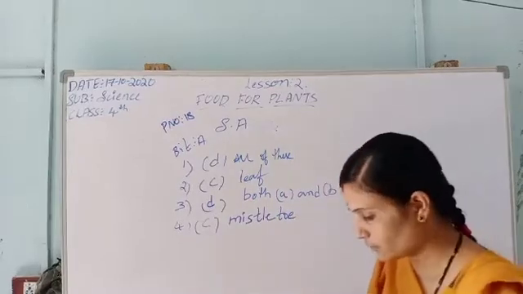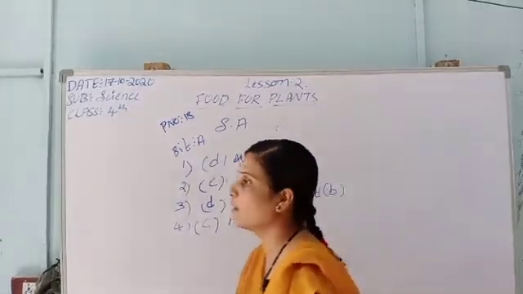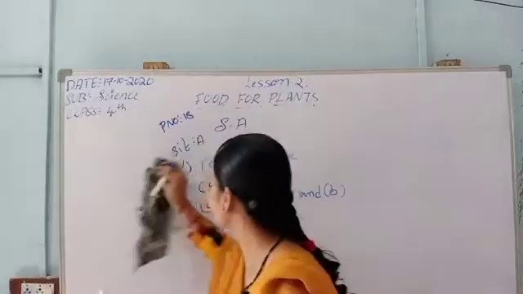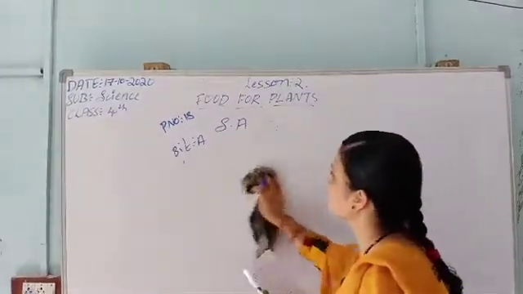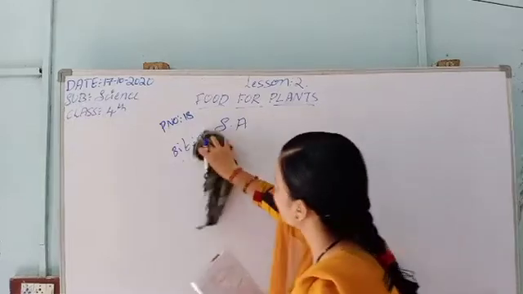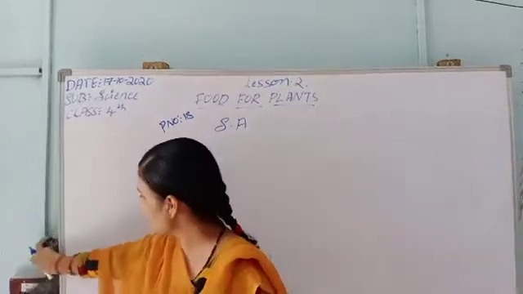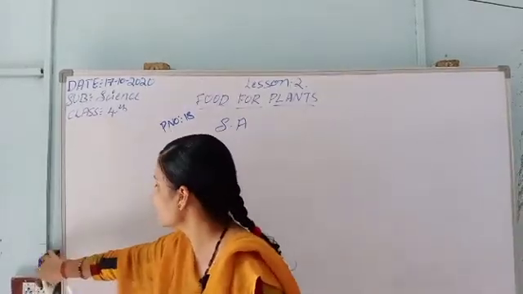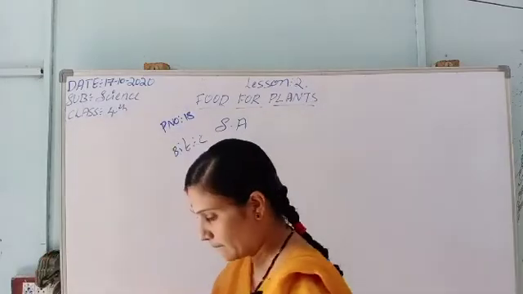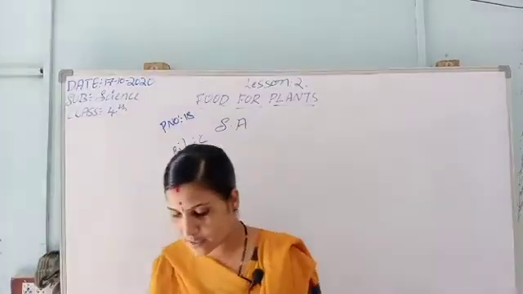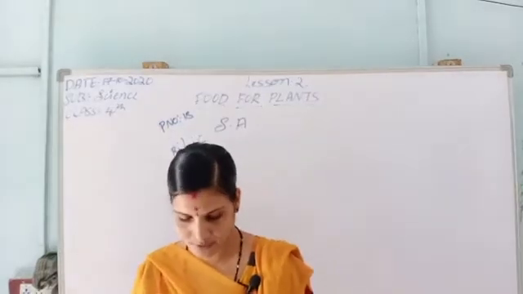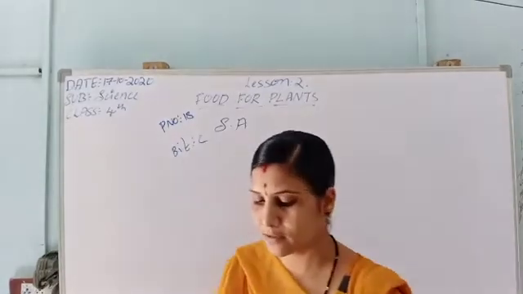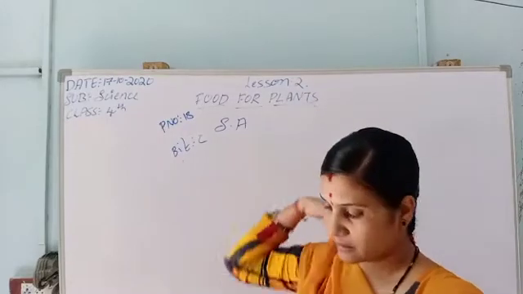Now we will go to bit number B, answer the following questions. I will explain that afterwards. Now I will move to bit number C, write the names of each of the following. He is asking us to write the answers.